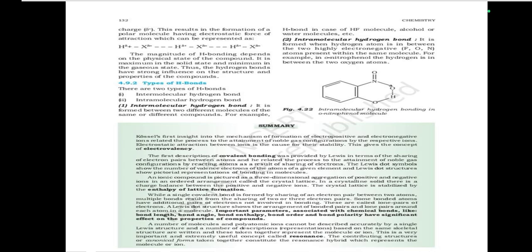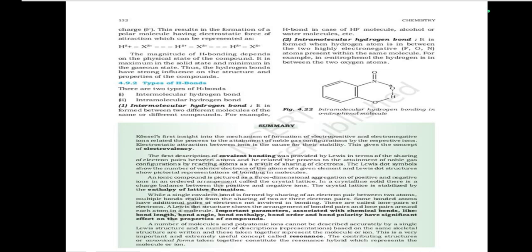Important parameters associated with chemical bonds, like bond length, bond angle, bond enthalpy, bond order, and bond polarity, have a significant effect on the properties of compounds. A number of molecules and polyatomic ions cannot be described accurately by a single Lewis structure, and a number of structures based on the same skeletal arrangement are written, which taken together represent the molecule or ion.